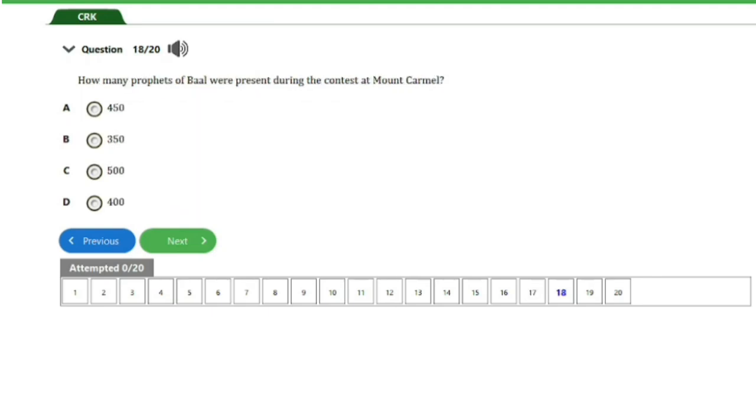So we have your question number 18. It says, how many prophets of Baal were present during the contest at Mount Carmel? We have A, 450, B, 350, C, 500, D, 400. So we have here 450, that's option A. So that's it for this question. Let's head on to the next question, guys.